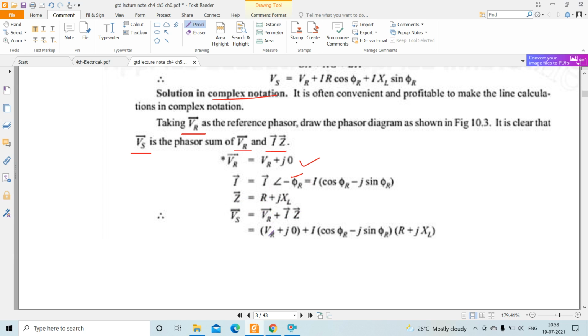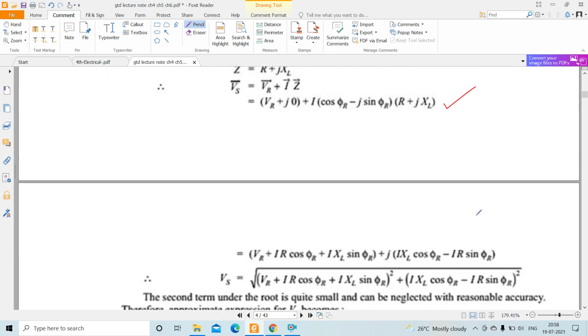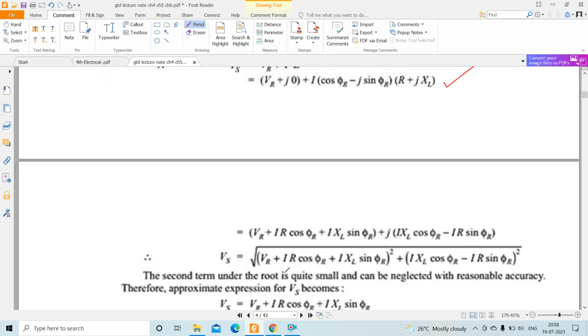VR plus (IR + jIXL) into cos phi r minus j sin phi r... This is the overall equation for the VS vector, and after solving it we find VS equals VR plus IR cos phi r plus IXL sin phi r plus j (IXL cos phi r minus IR sin phi r). Here the real part and imaginary part are separated.